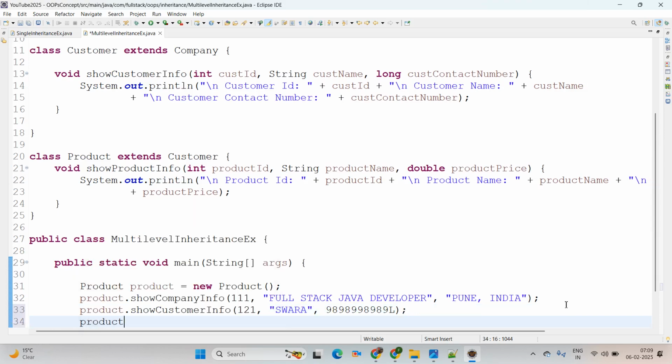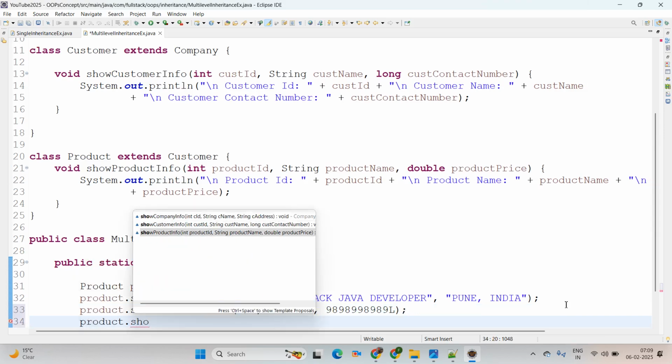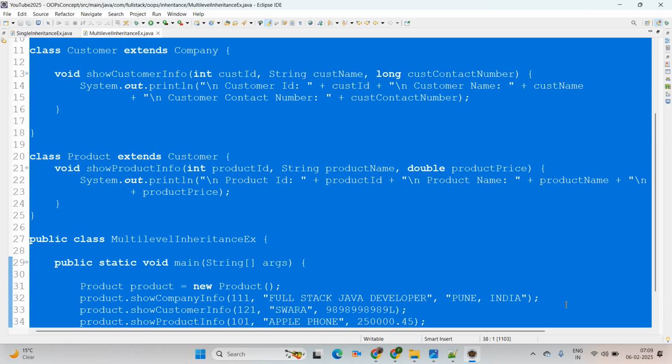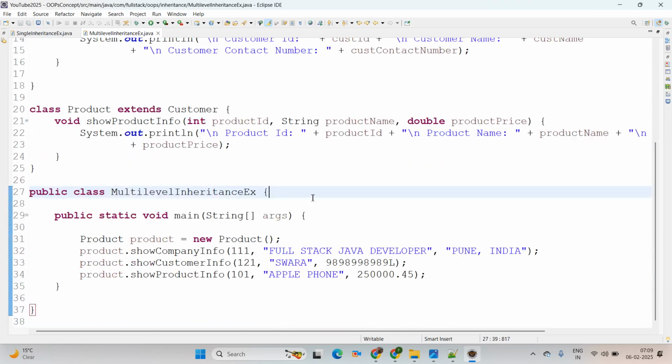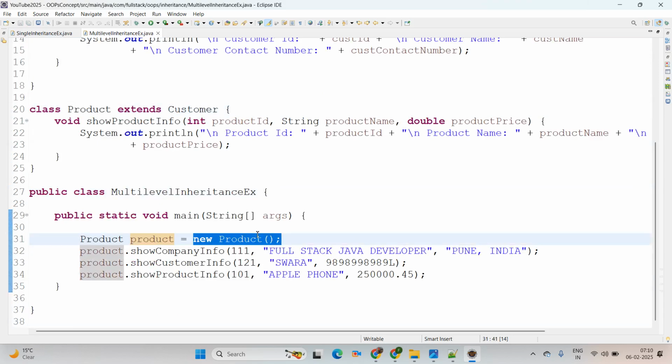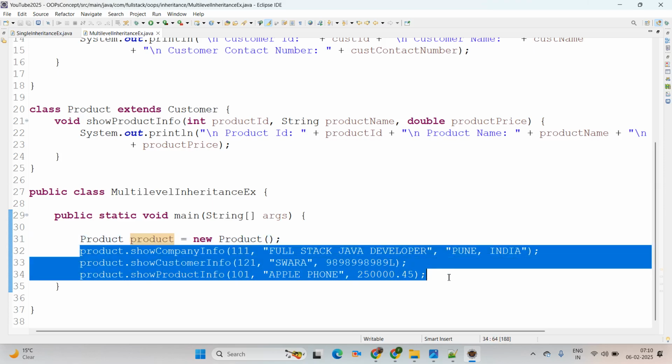Then product.showProductInfo. Then the product ID I am passing here, this will be 101, product name we are passing here Apple phone, and the product price we are passing here 2,50,000.45. See, in such a way we are done with the code here, and we have created the object of which class? Child class. And whatever object we have created of the child class, this object is able to acquire the properties from the parent as well as its own properties.